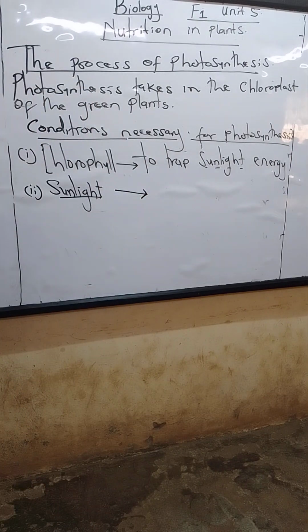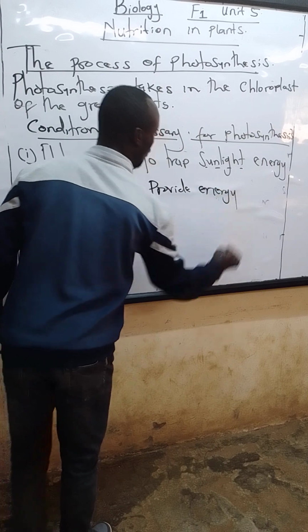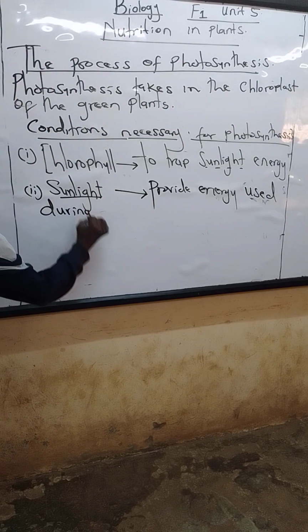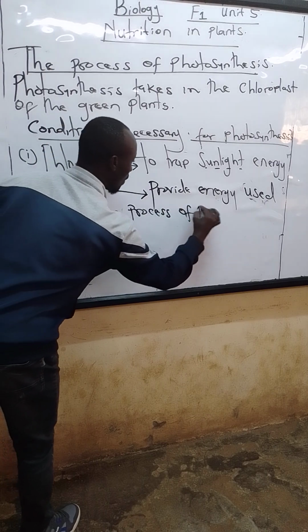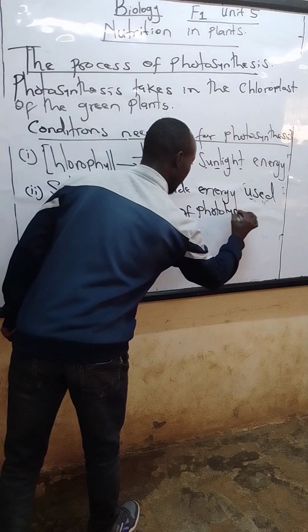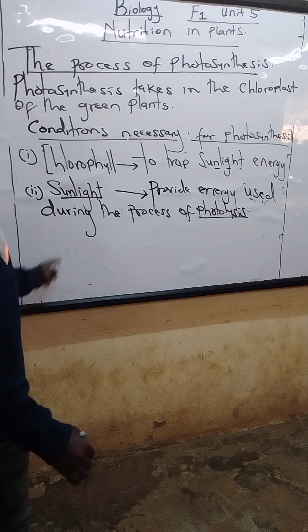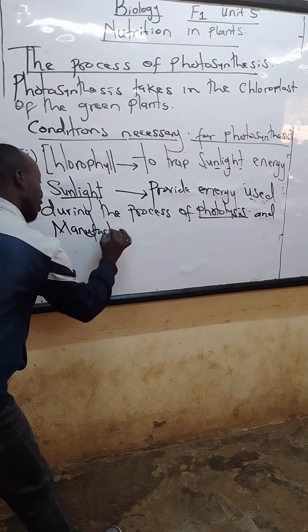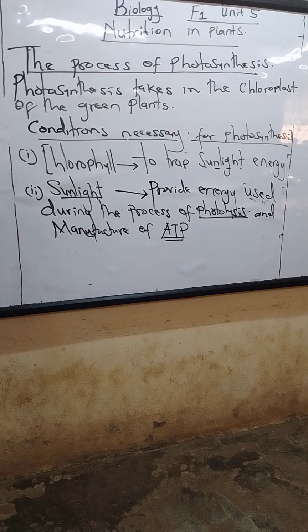So what is the work of sunlight? Sunlight energy provides energy used during the process of photolysis and manufacture of ATP, a very important compound that you will also be checking under the process of photosynthesis. We shall be taking what photolysis is under photosynthesis. So those are the conditions necessary for photosynthesis to take place.